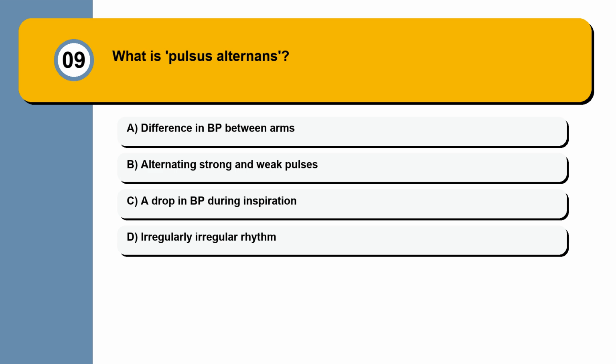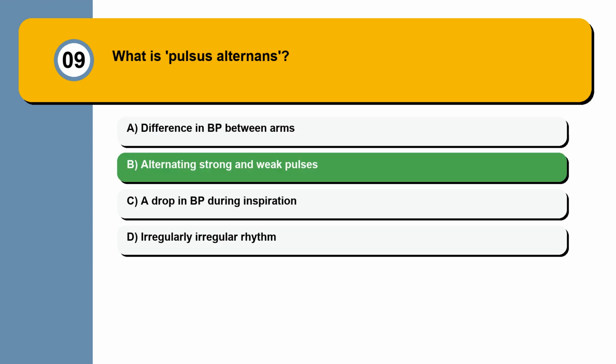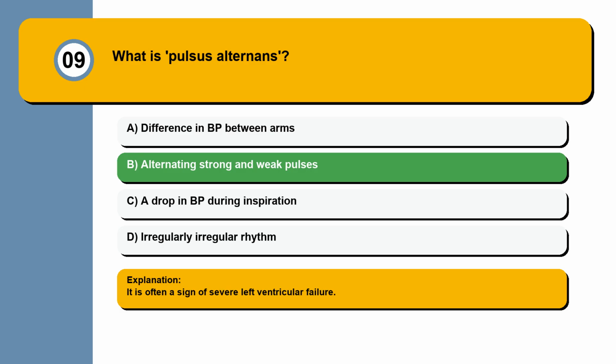Question 9. What is pulsus alternans? A difference in BP between arms, alternating strong and weak pulses, a drop in BP during inspiration, or an irregular rhythm? It is often a sign of severe left ventricular failure.